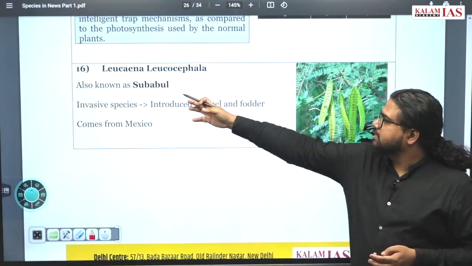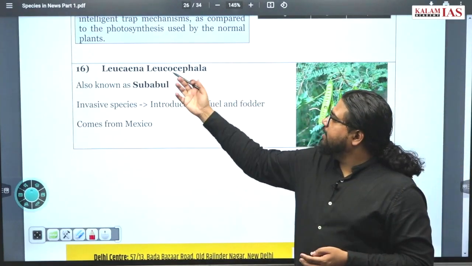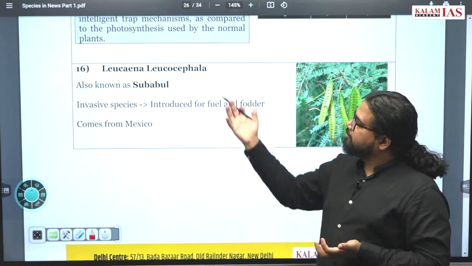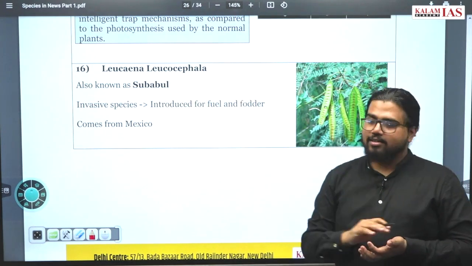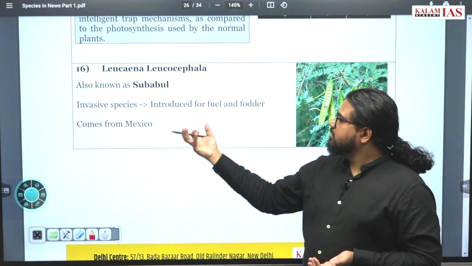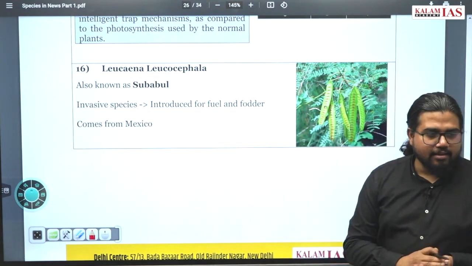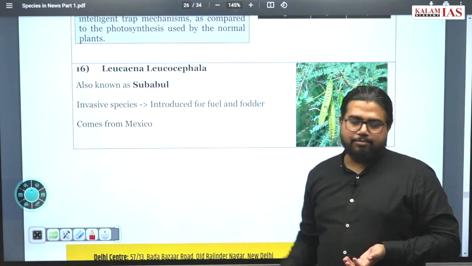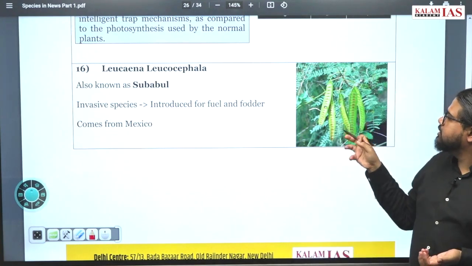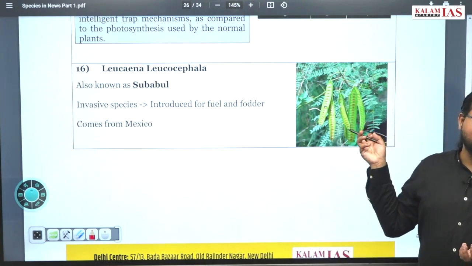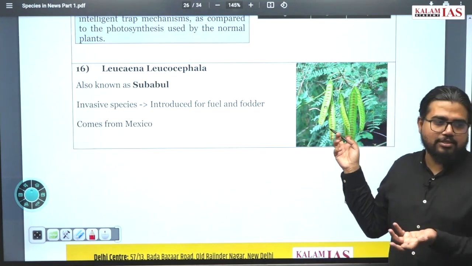Next is Leucaena leucocephala. What is it also called? Subabul. It is an invasive species introduced for food and fodder in India, and it came from Mexico. This is also very common in dryland ecosystems and all. You might have seen it across Delhi also.